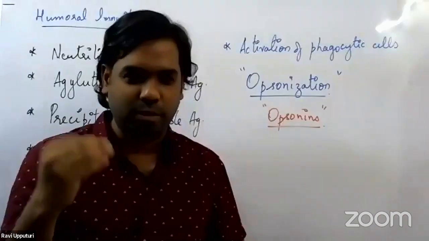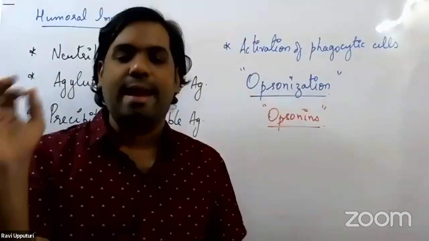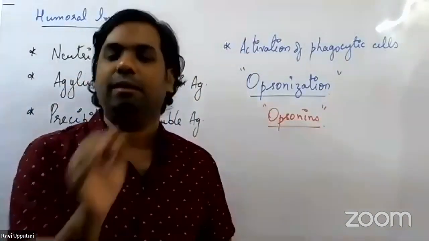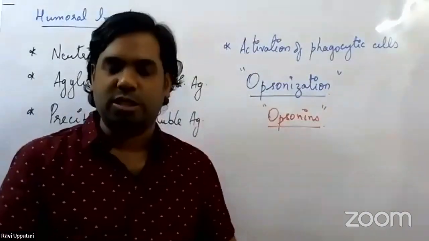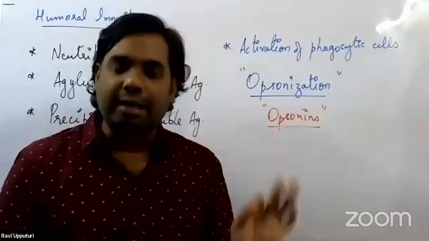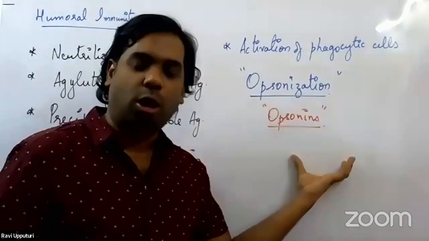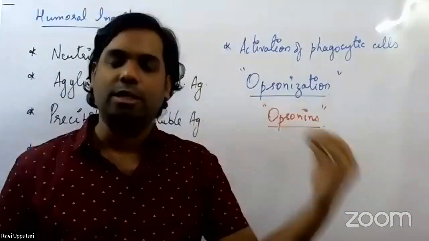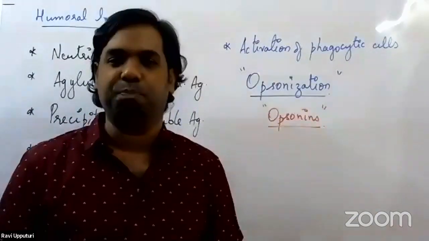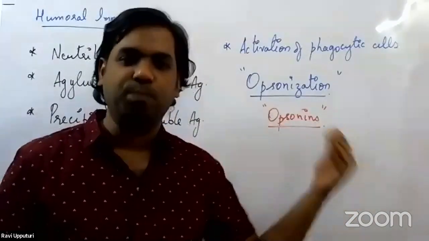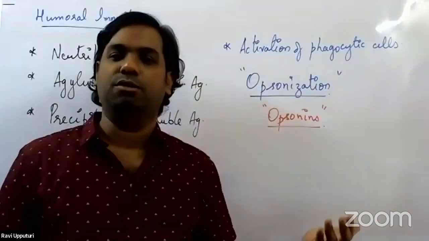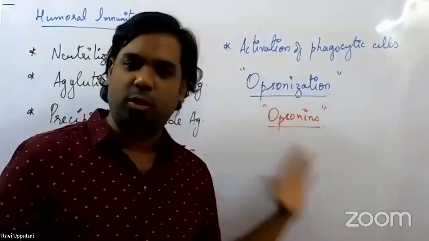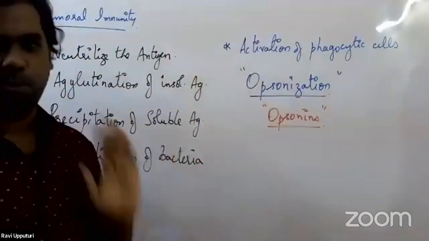If you want to remember opsonization, you can remember it this way: antibody mediated phagocytosis, we call opsonization. Antibody is referred to as opsonin because antibodies are the ones mediating phagocytosis. We have other substances which also mediate phagocytosis, but we are not worried much about it now.